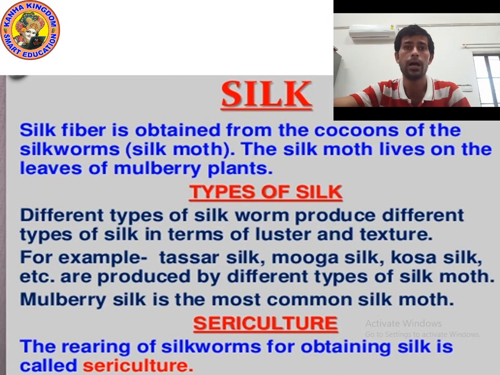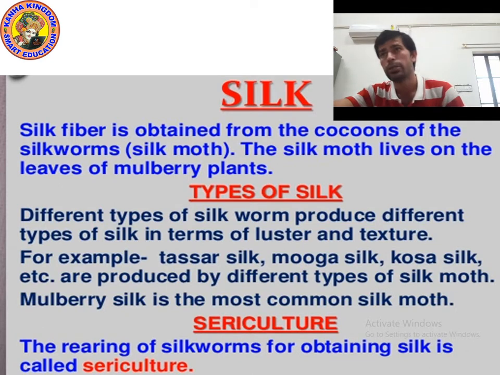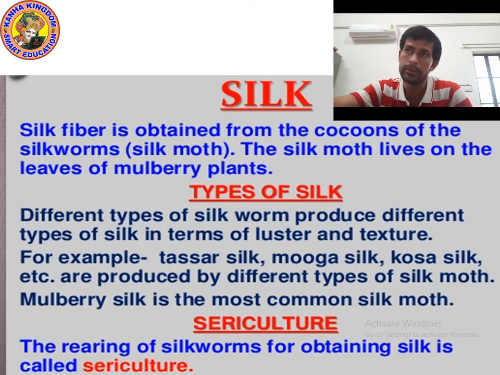Okay kids, now let's study about silk. Silk fiber is obtained from the cocoon of silkworm. What is cocoon? Cocoon is the young form of silkworm. Yes, silkworm is also known as silk moth. I will show you the picture of silk moth.